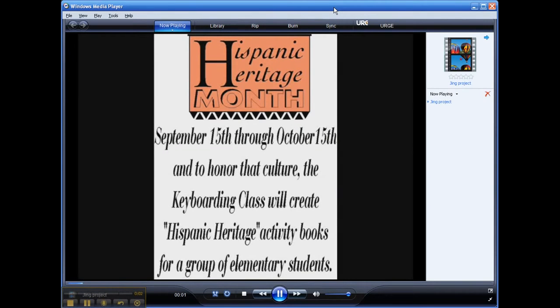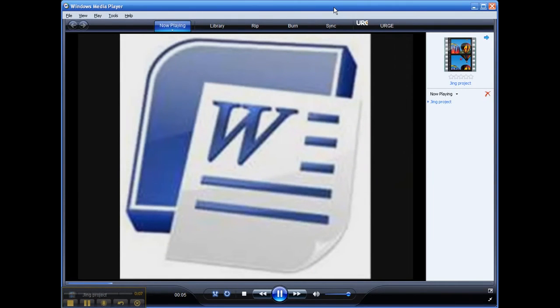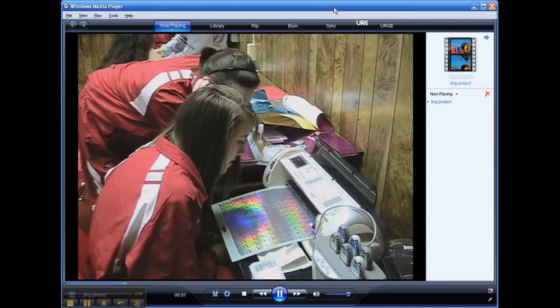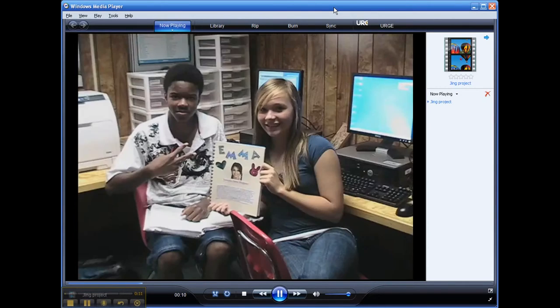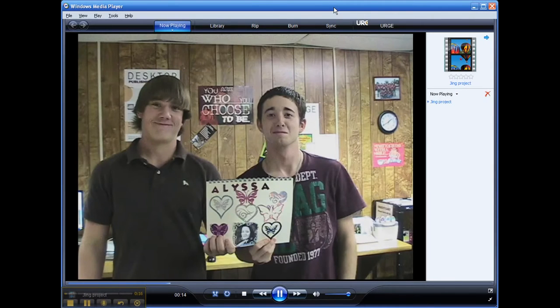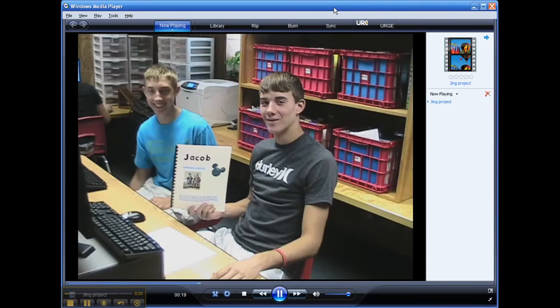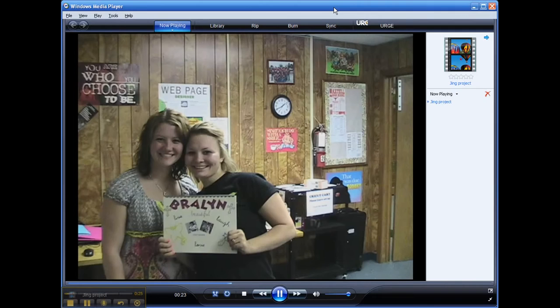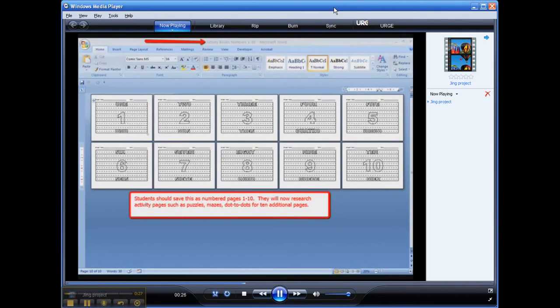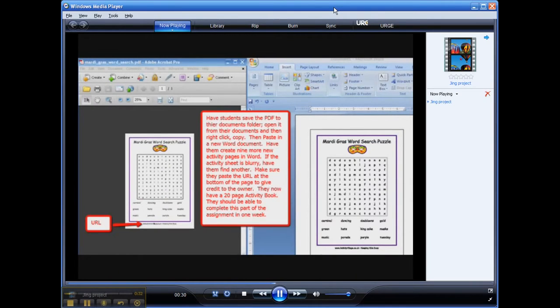For the Hispanic Heritage Project, we will integrate Microsoft Office Word 2007, the Cricut die cut machine, and a book punch and binder machine. High school students in 9th through 12th grades will design and publish Hispanic activity books suitable for 2nd grade students. For this project, high school students will be divided into teams. At the conclusion of the project, students will be able to design 10 coloring word pages using a template in Word.